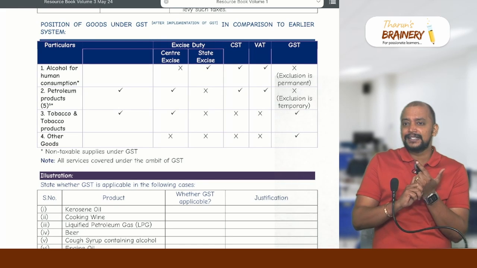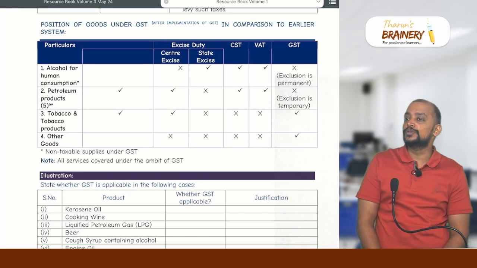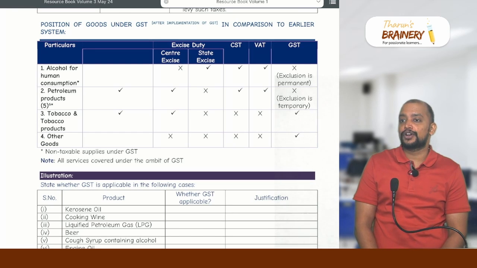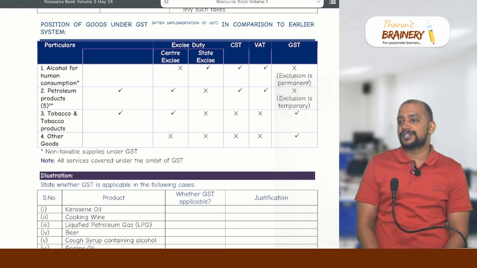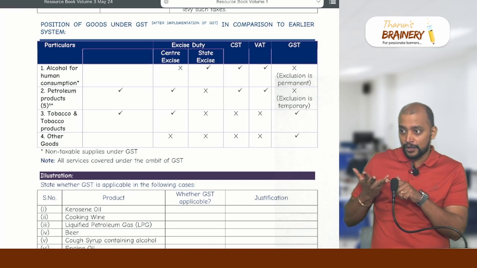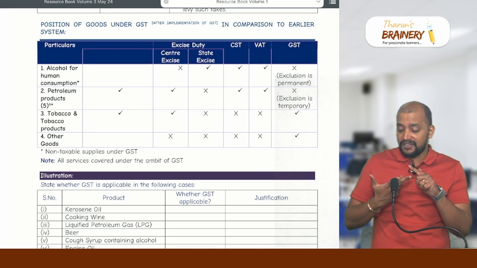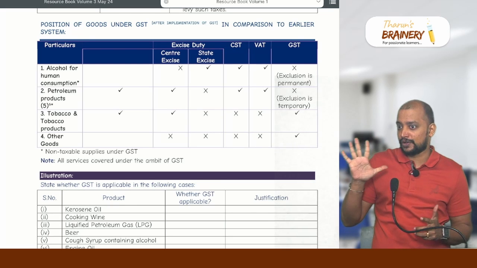Now, is GST applicable on all goods? No. There are two goods on which GST is not applicable. What are those two goods? Alcoholic liquor for human consumption and petroleum products, on which there is no GST. So what are the petroleum products on which there is no GST? Five petroleum products: crude oil, petrol, diesel, aviation turbine fuel and natural gas. These are the five petroleum products.